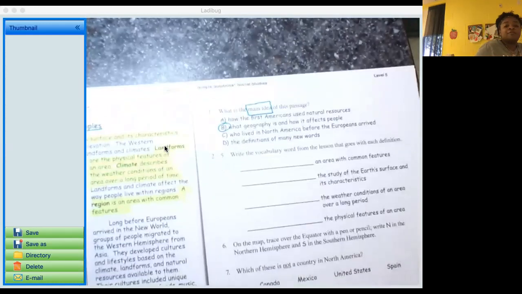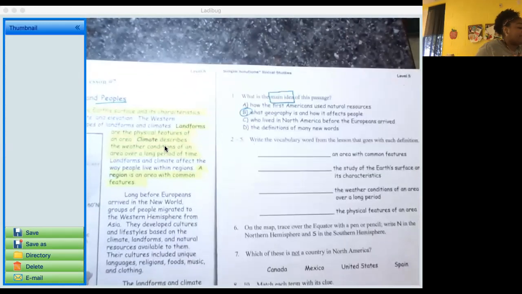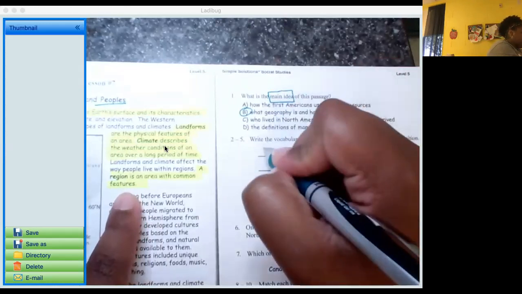All right, 2 through 5, here's a little vocabulary. They want us to write the vocabulary word from the lesson that goes with each definition. So blank is an area with common features. Lucky for us, we've highlighted our vocabulary word. A region is an area with common features. So on this line, I'm going to write the word region.